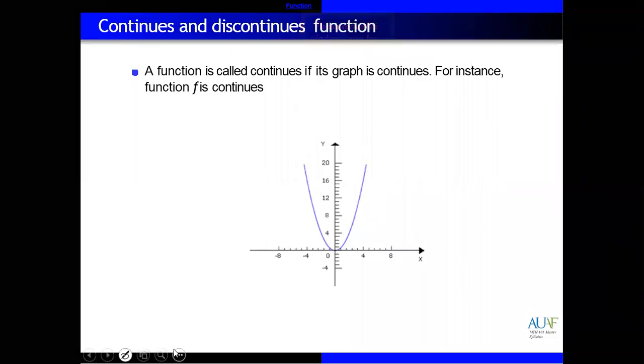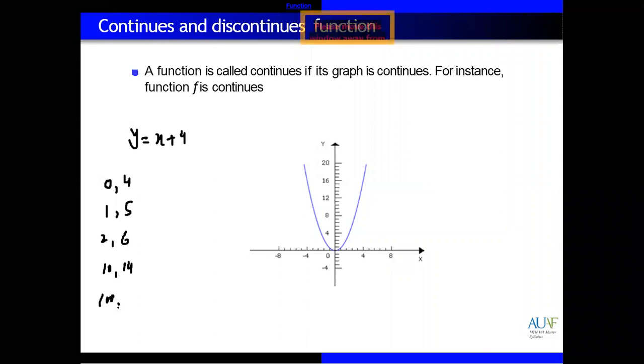For continuity, if we have the equation y is equal to x plus 4, and you give positive values starting from 0, then when x is 0, 0 plus 4 equals 4. This is (0, 4). When x is 1, 1 plus 4 equals 5. When x is 2, 2 plus 4 equals 6. When x is, let's suppose, 10, 10 plus 4 equals 14. When x is 100, 100 plus 4 equals 104.